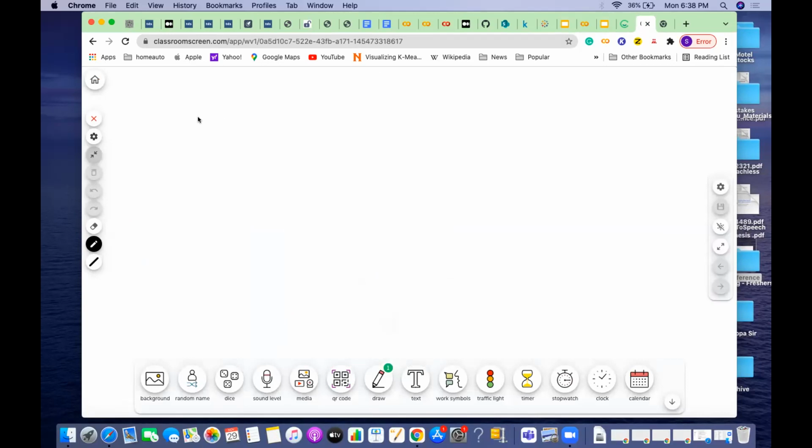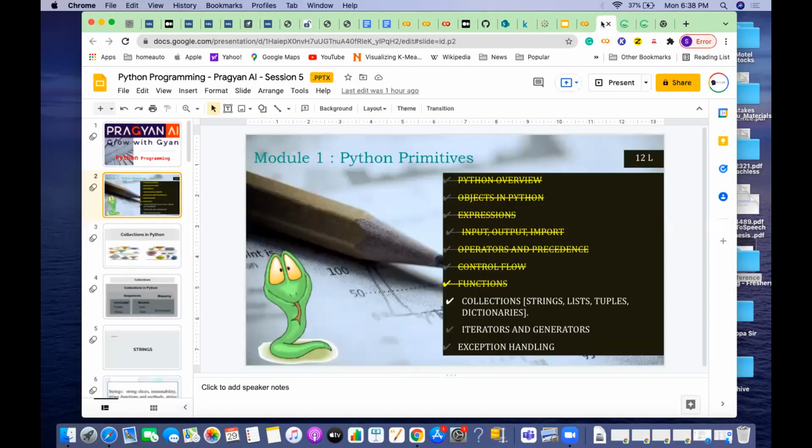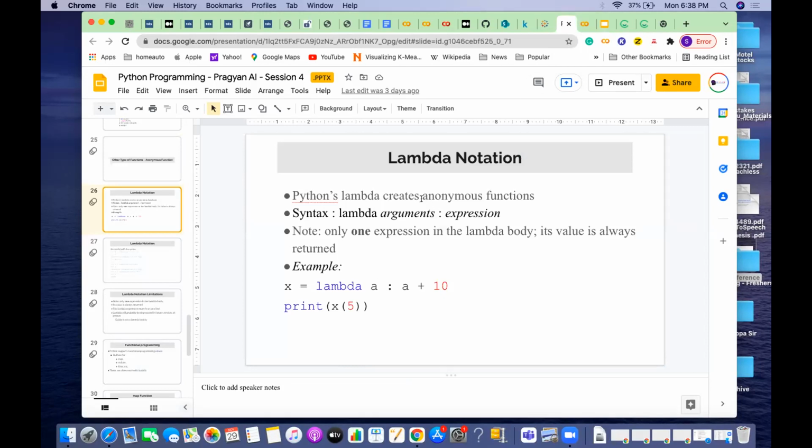Okay. So in the last class, we looked into what a function is, and how to define a user defined function. One version of that function is called lambda. The only difference between that function and the lambda function is that this is also called an anonymous function. Why do we call it anonymous? Anonymous means one who doesn't have a name, like someone who hides their real name, something that doesn't represent. So the lambda function is called an anonymous function.